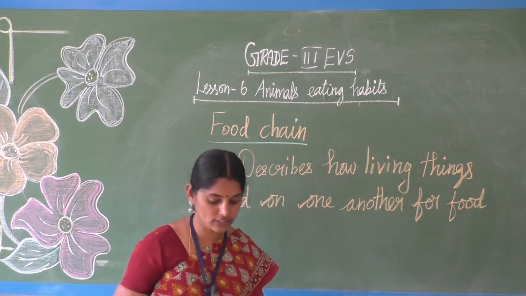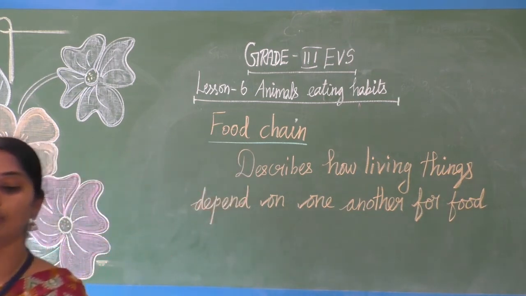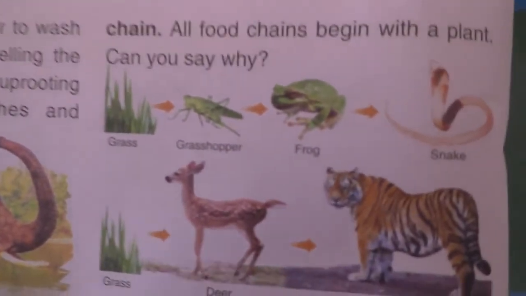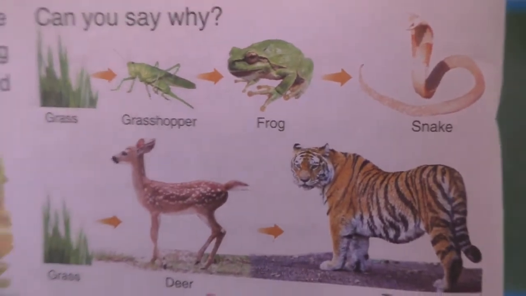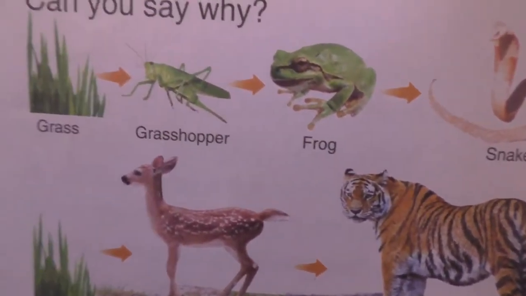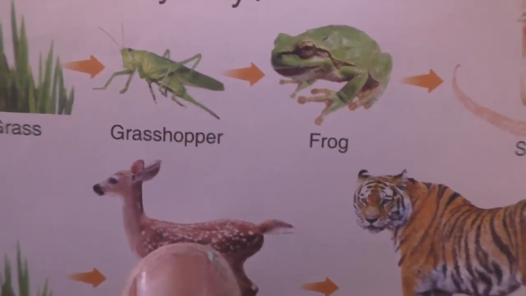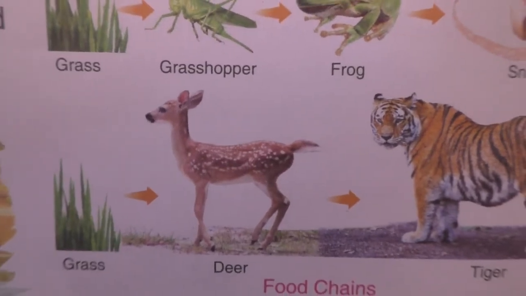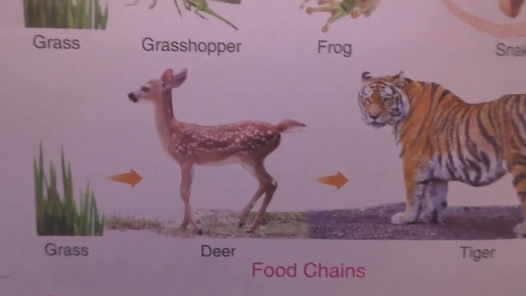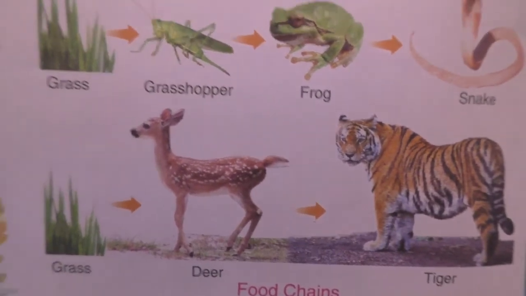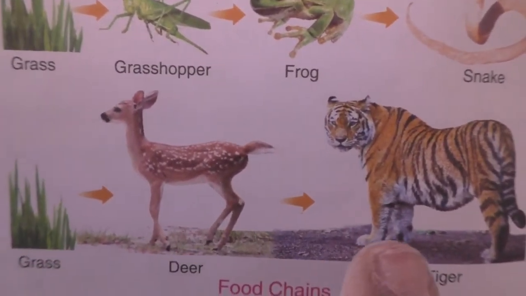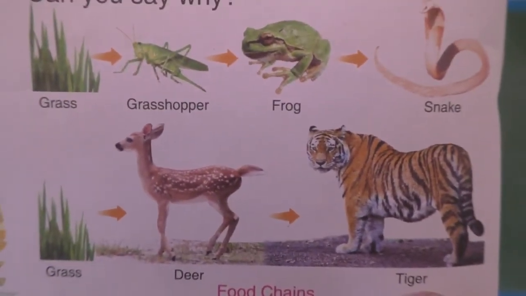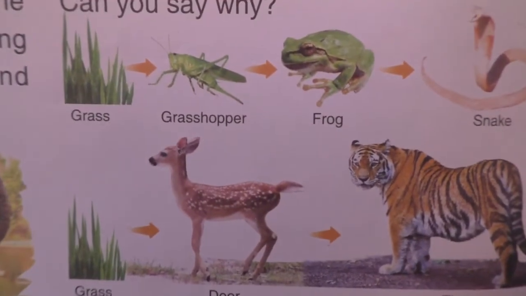I'll show you pictures, then it is easy for you to understand. See, in our book itself they have given the food chain. In page number 46 it's given. See, grass, grasshopper, frog and snake. If you see another chain example, grass, deer, tiger. Okay, deer is eating the grass, tiger is chasing the deer and takes the flesh of the deer. So this is one food chain and this one is another food chain.